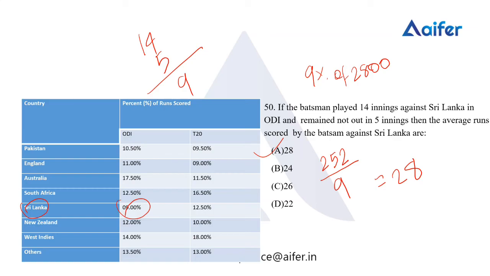So I hope you're clear. It's given that the batsman has played 14 innings against Sri Lanka in OD, and the runs are 252. In total he has batted 14 times, but in 5 innings he is not out, so we will not consider those 5 while finding the average. So 14 minus 5 is 9, dividing 252 by 9, we have 28 as the correct answer.